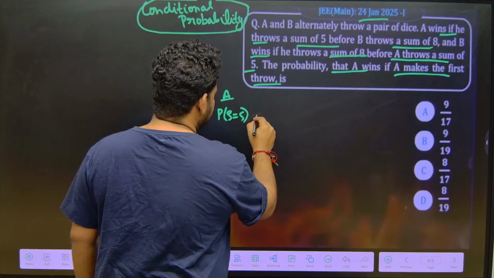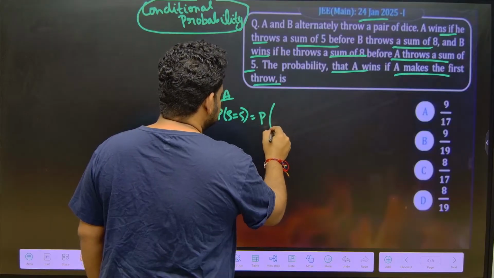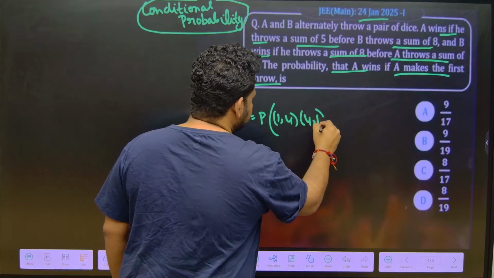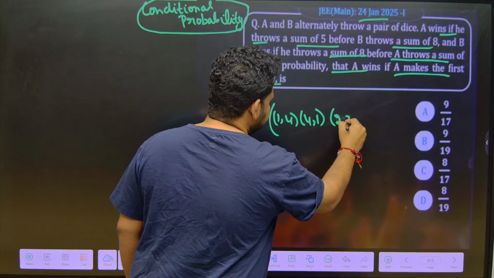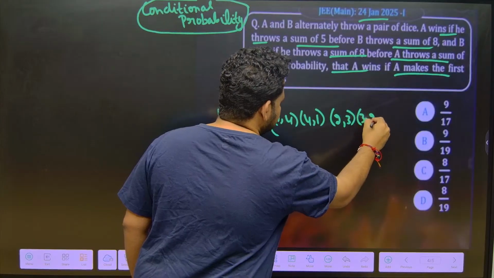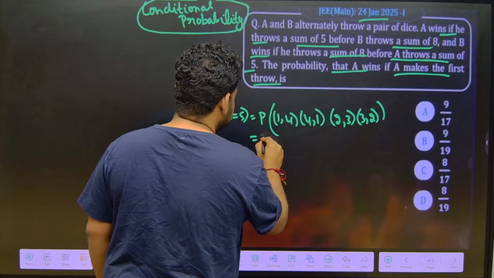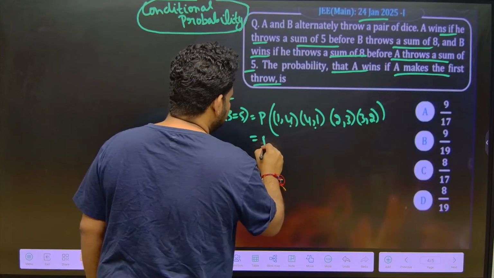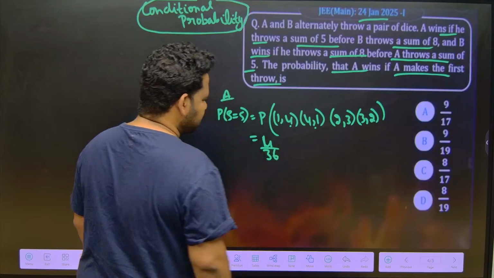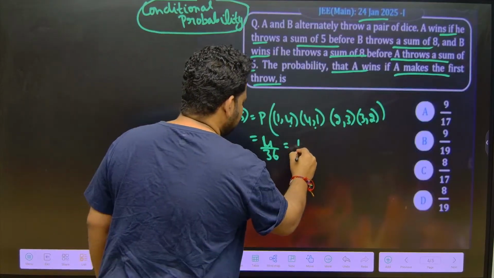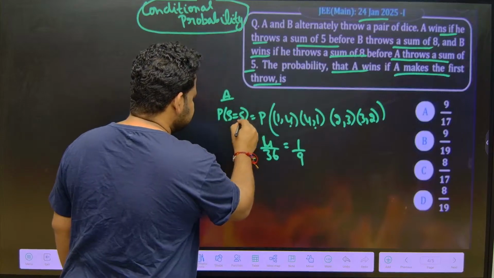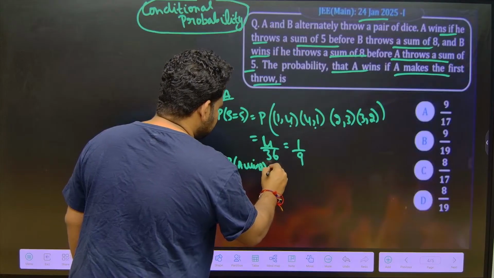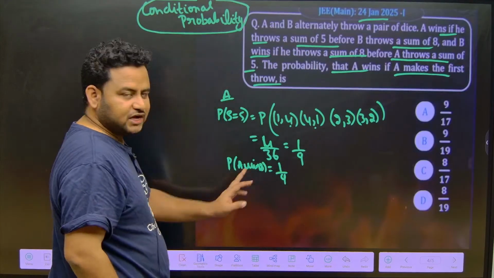For the sum to be 5, the possible outcomes are (1,4), (4,1), (2,3) and (3,2). That is 4 outcomes out of 36, which is equal to 1 by 9. So the probability that A wins is 1 by 9.